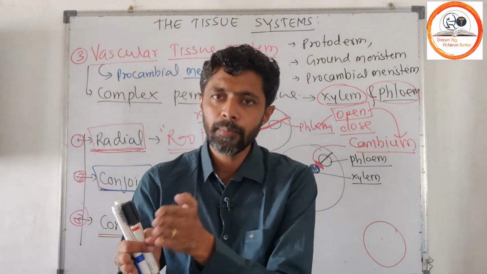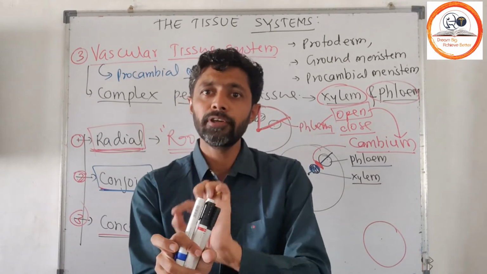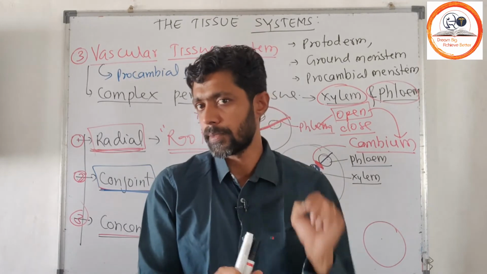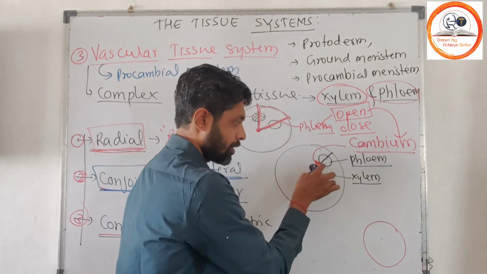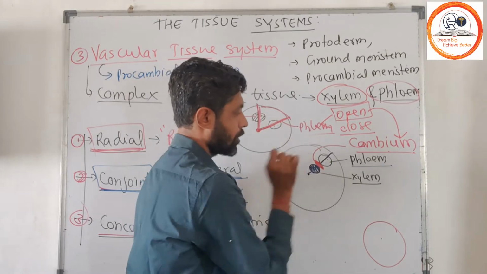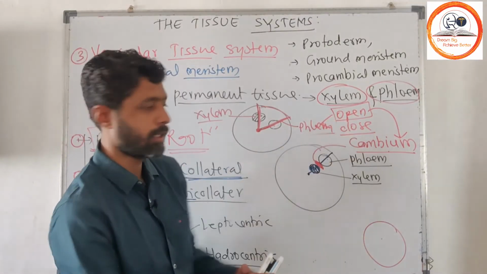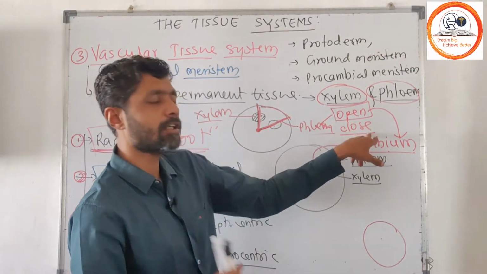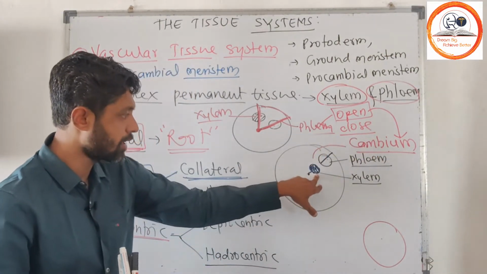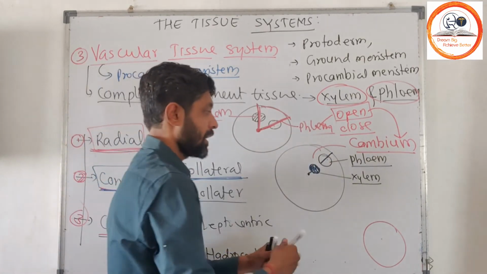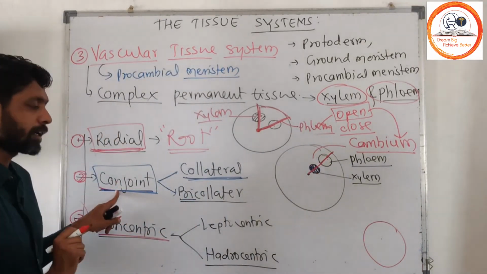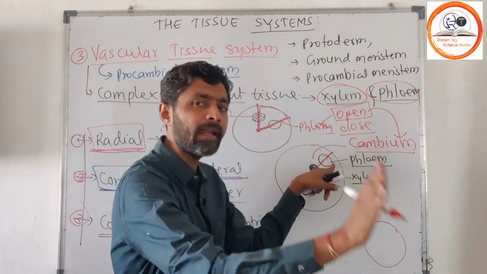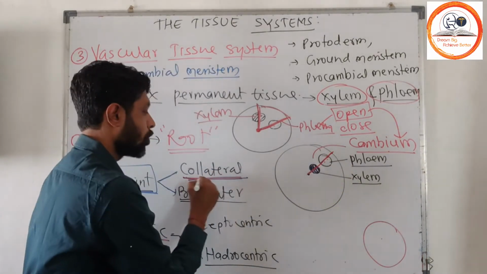If in between your xylem and phloem there is a presence of cambium, then we call that vascular bundle an open type vascular bundle. Suppose here there is cambium in between your xylem and phloem, then this vascular bundle is considered open. If this cambium is not present in between your xylem and phloem, then we call it a closed type of vascular bundle. Here your xylem and phloem are present on the same radius, so we call it conjoint. Xylem having phloem only on one lateral side, we call it collateral.